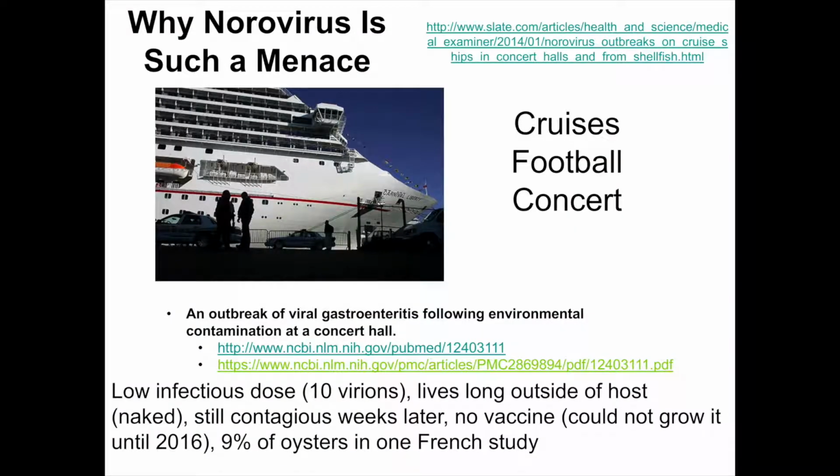It talks about, for example, cruises, which is very common, and a particular football game. This is particularly interesting: a football team from North Carolina came and played football down in Florida against a Florida team, and during the game, some of the North Carolina football players started coming down with diarrhea and vomiting from food that they had eaten, I guess, on the way down there.